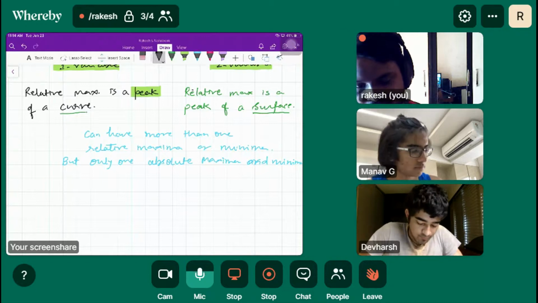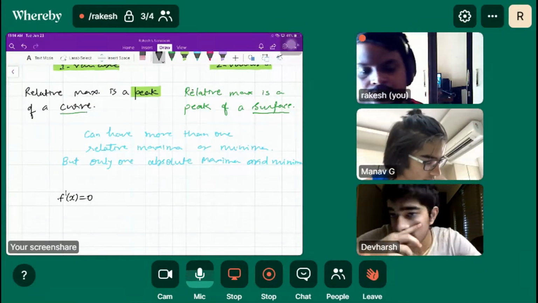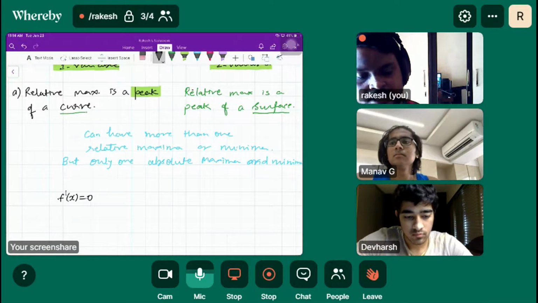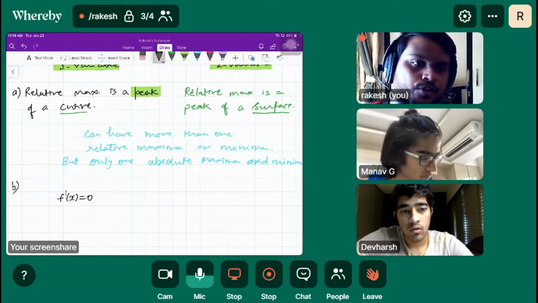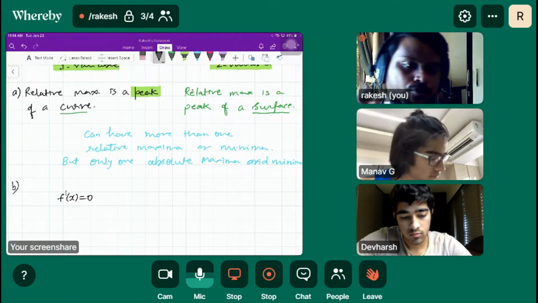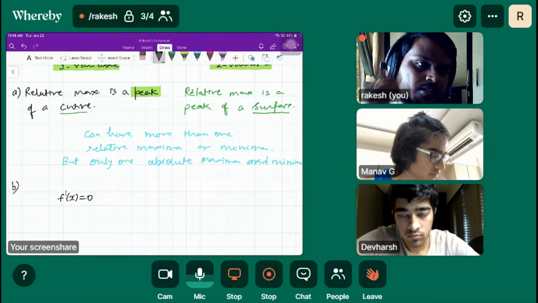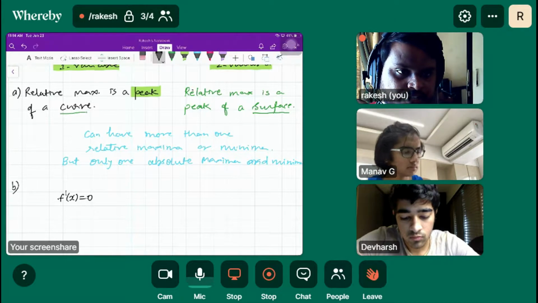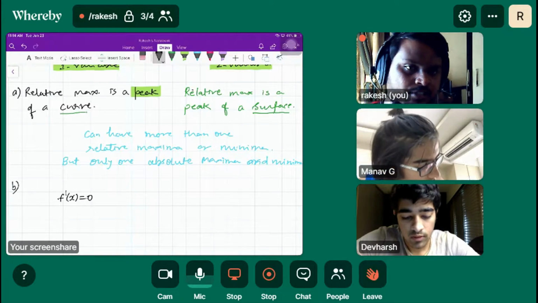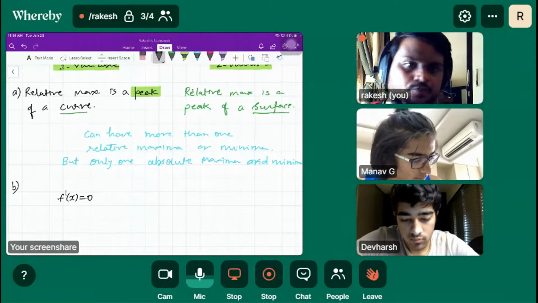What we find by setting f dash x equal to 0 are critical points. All of these relative maxima or relative minima occur at critical points. Do you agree with that? When we set f dash x equal to 0, we get critical points.